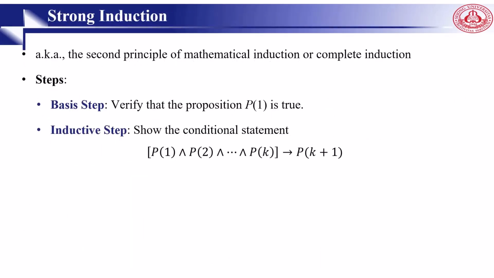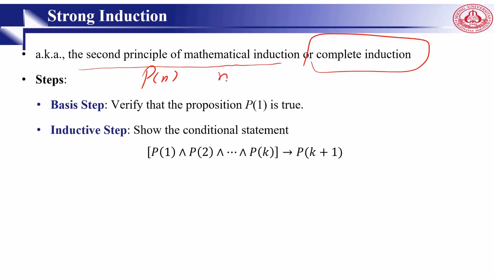A strong induction is an improved version of induction. It is also called the second principle of mathematical induction, and also complete induction. To prove that Pn is true for all positive integers n, we follow two steps. The first step is like what we have already: we go for the initial term and we check it.